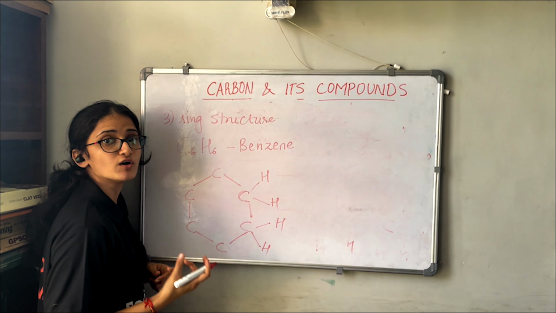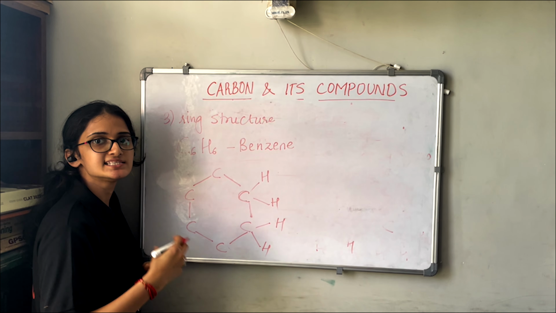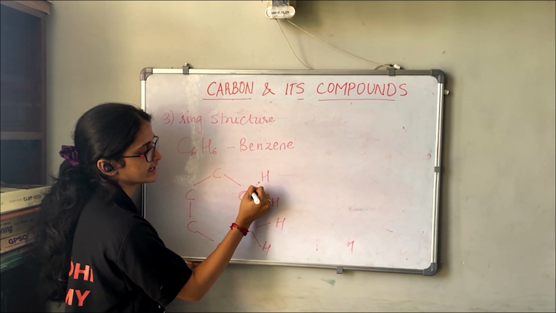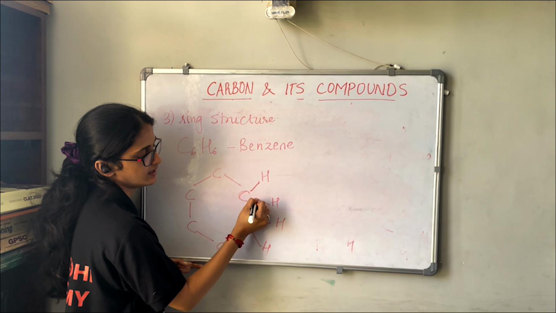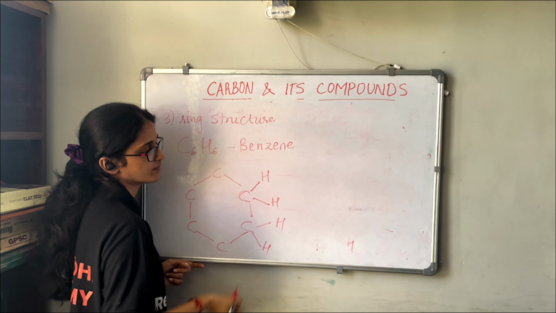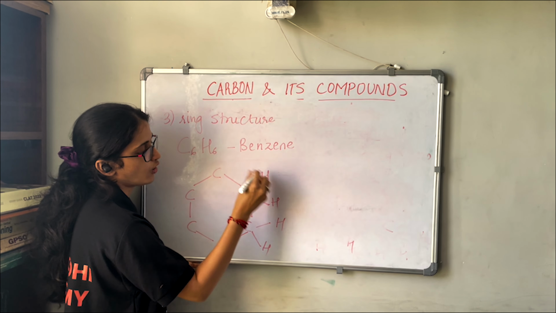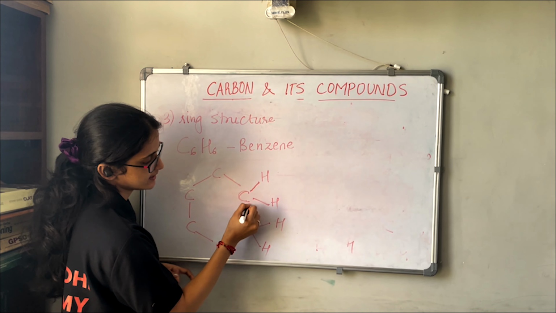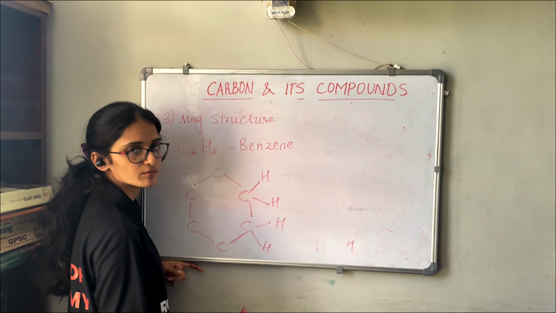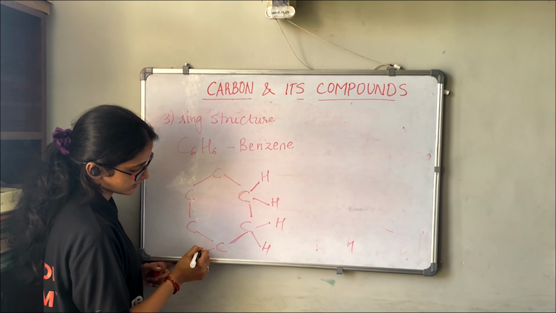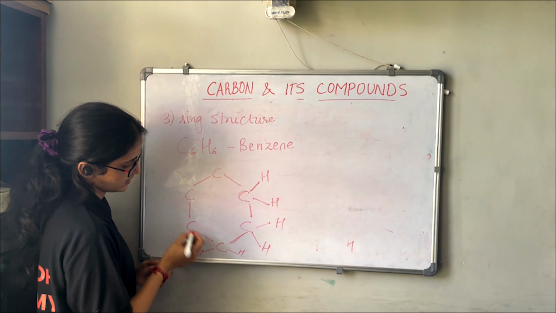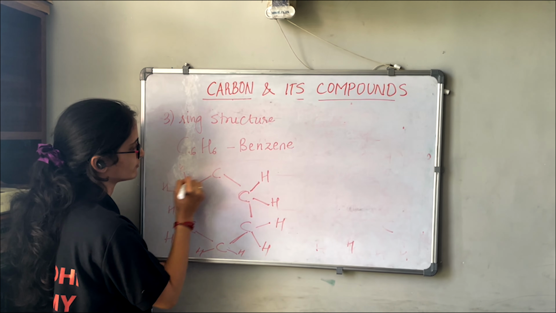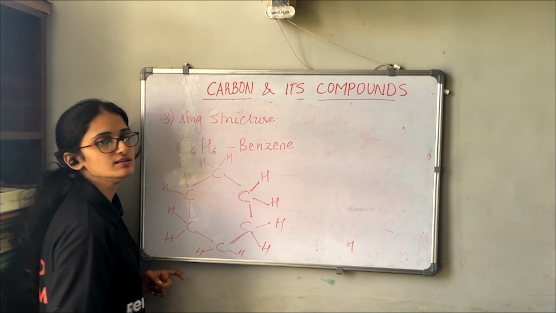So it needs 2 more bonds. To complete the valency, or to complete the octet, it needs 4 more electrons. This is 1 electron, this is another, so they form a bond. This is 1 electron, this is another, they form a bond. So same way we have all 8 electrons, or 4 bonds. So here 4 bonds are completed. Same here, 1, 2, 3, 4 bonds are completed. Same here we have 1 H here, 1 H here, here also. Similarly, all carbons will have 2 hydrogen.